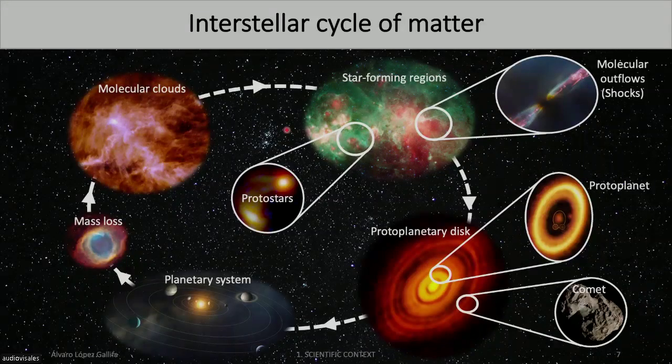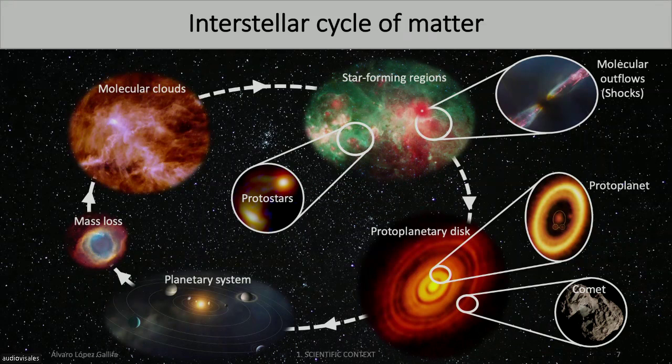These molecular clouds will trigger the first step of the interstellar cycle of matter. In the first step, we have the molecular clouds, and when they start to condense, they will create filaments, and within those filaments, new protostars will be born. With these protostars, when they cluster, we have the star-forming regions. The star-forming regions are mainly composed of protostars. But those protostars, due to their magnetic field and their gravity, can create some outflows. Those protostars will eject some material. And when this material encounters some dense parts of the interstellar medium, it will create a shock region.